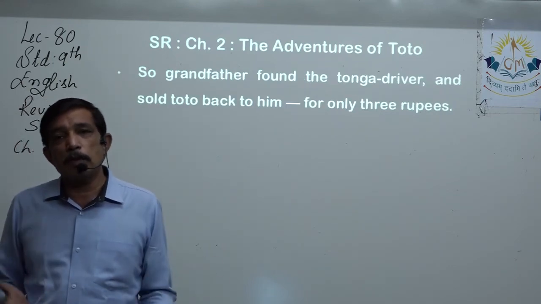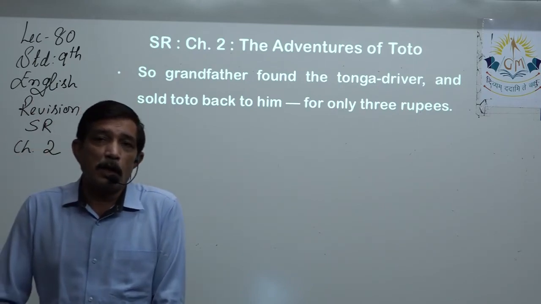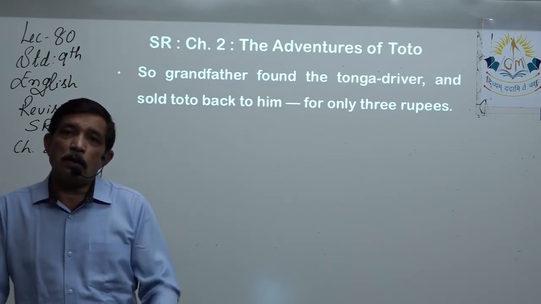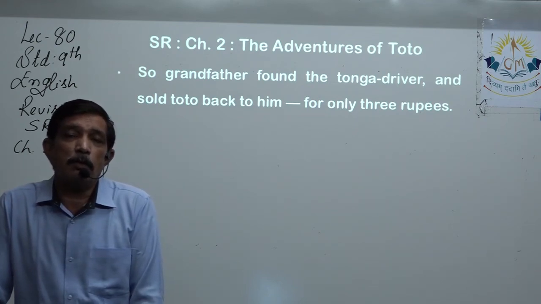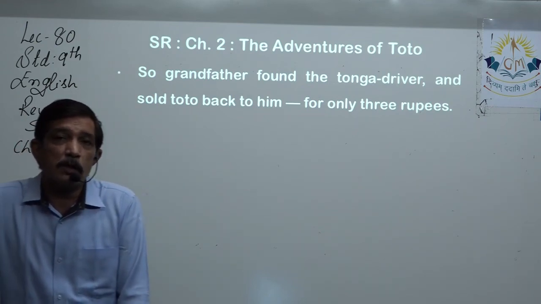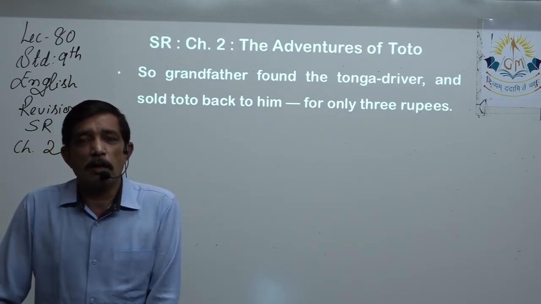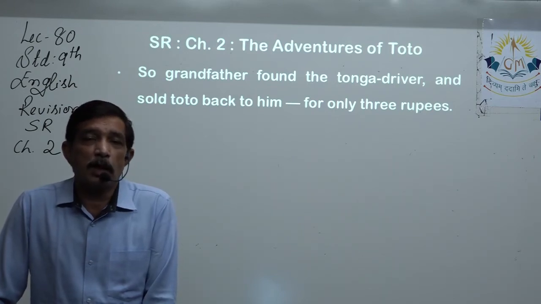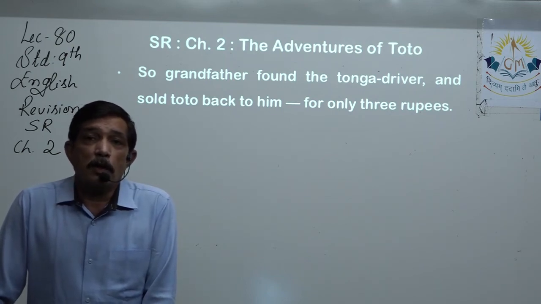So who is going to take him back? So the grandfather found out the same Tonga driver from whom he had bought the monkey, and the Tonga driver also accepted the monkey, but now he's not going to pay 5 rupees for the monkey, because that was what was given by grandfather. He said 3, but grandfather was more than happy to receive 3 rupees. Actually he was at a loss of 2 rupees, but then he wanted to get rid of the monkey.